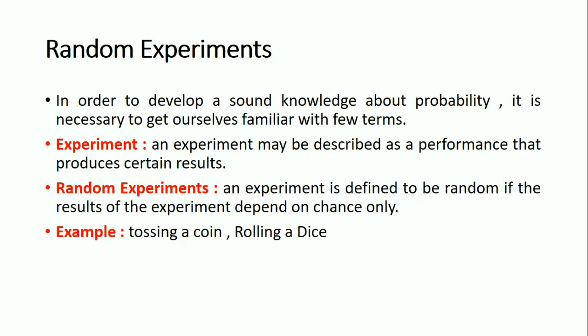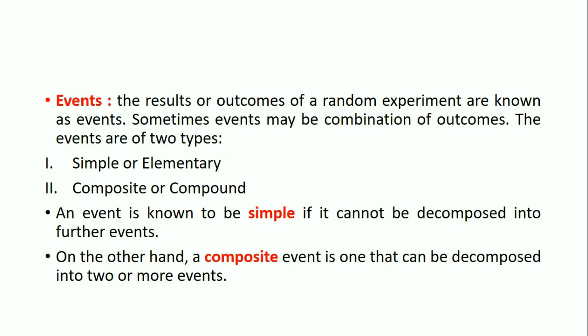Similarly, rolling a dice is an example of a random experiment, drawing items from a box containing both defective and non-defective items is also an example, and drawing cards from a pack of well shuffled 52 cards. All these are random experiments. Next, events. The results or outcomes of a random experiment are known as events. Sometimes events may be a combination of outcomes. Events are of two types: one is simple or elementary, and the second is composite or compound.